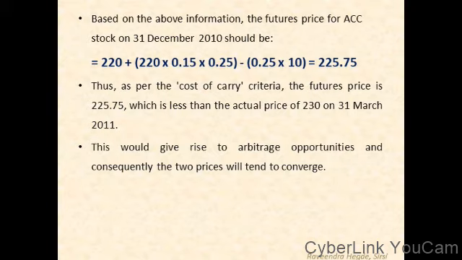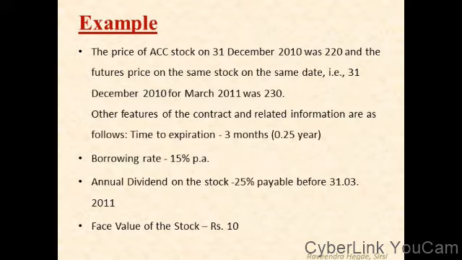So based on the above information, the future price for ACC stock on 31st December 2010 should be 220 plus 220 into 0.15 into 0.25 minus 0.25 into 10. 10 is the face value and dividend is 25%.